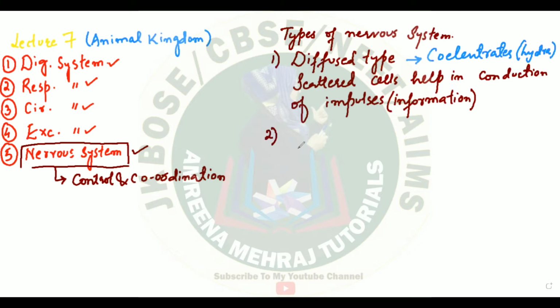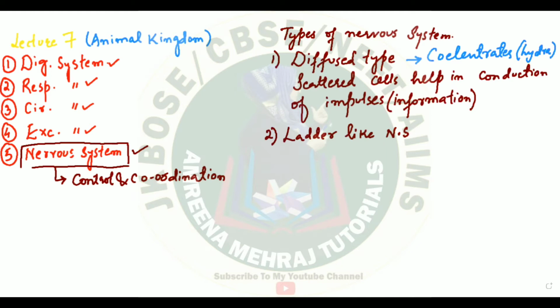The other type of nervous system is a bit more advanced than the diffused type. That's called the ladder type or ladder-like nervous system. Let me write down NS, an indication of nervous system. In this case, you will see the neurons or nerve cells arranged and aggregated in the form of a ladder. Now you see a proper aggregation of neurons, but it's not absolutely going to have a brain or a spinal cord-like structure, but there will be these ladders. That's why we call it ladder-like nervous system.